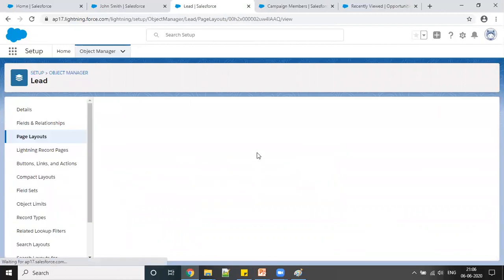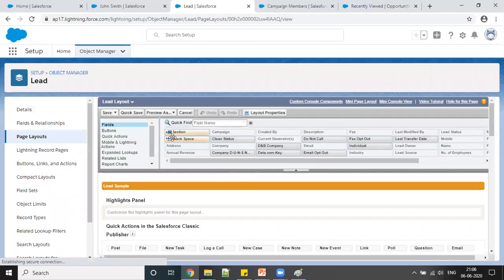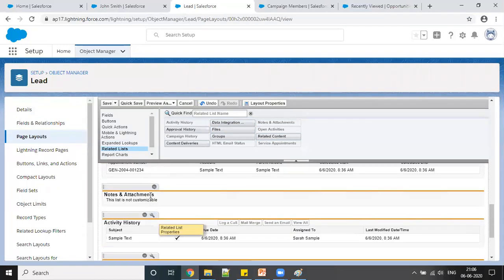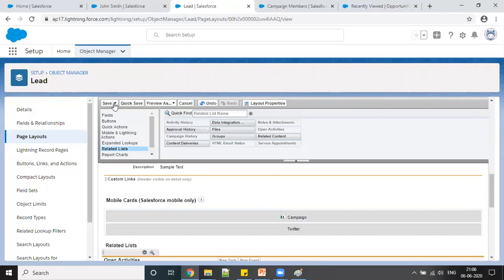Here there is a related list, and I have already added this note and attachment. Once you click on this, all the related lists will come here. You can simply drag and drop, like here you can click like this, and that's it. Suppose I'm saving this right now.